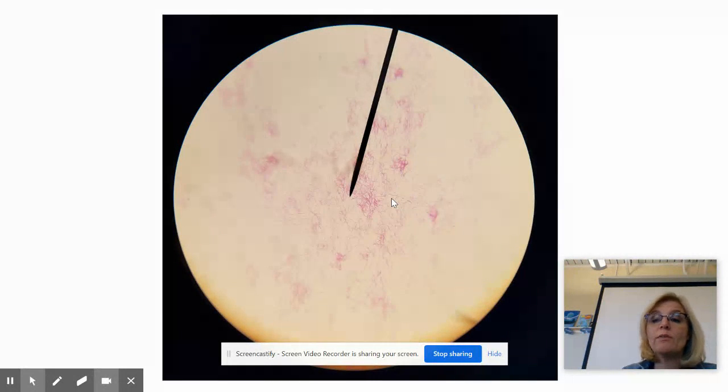Now, these are both at 400 times. These pictures were taken through the microscopes in our classroom. This is kind of the tops of what a light microscope can do. This is very utilized in practice. I myself would look at urine analysis and could tell whether or not an animal had an infection, so you'd see lots of cocci or rods. I could look at discharge or anything under the scope, or we could send it out and they could do the same thing. You can get a lot of information from this. Even though there's not a lot of detail, this is what we can do. You cannot see this with your naked eye. So that's how that works.